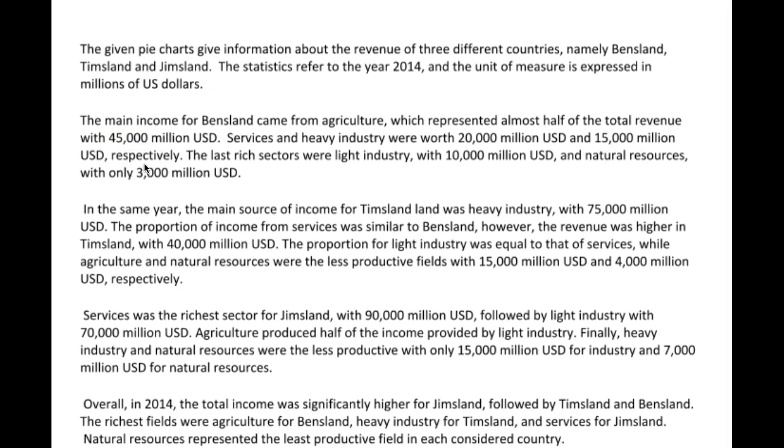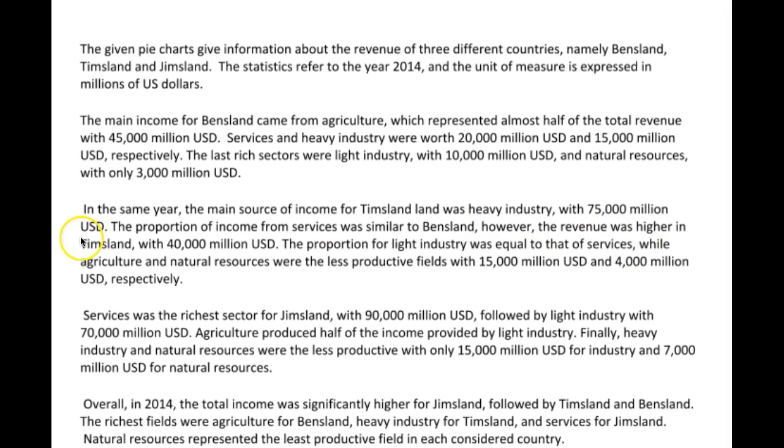Good. The last rich, or the least rich, maybe? That doesn't make sense. Okay, the last rich sectors, or the last major sectors, the light industry with 10 million USD, and natural resources with only 3,000 million USD. Good. In the same year, the main source of income for Timsland was heavy industry with 75 million USD. The proportion of income from services was similar to Bensland. Good comparison. I was hoping we would find a comparison there, so good work, Andrea.